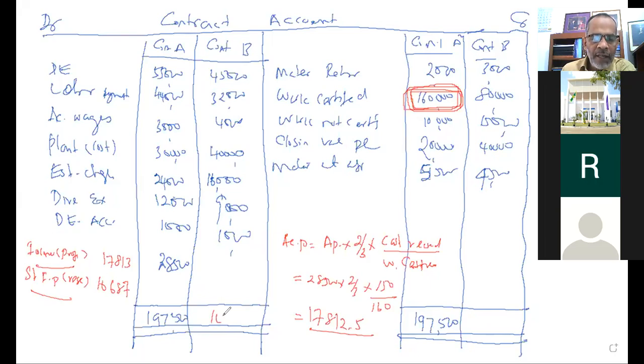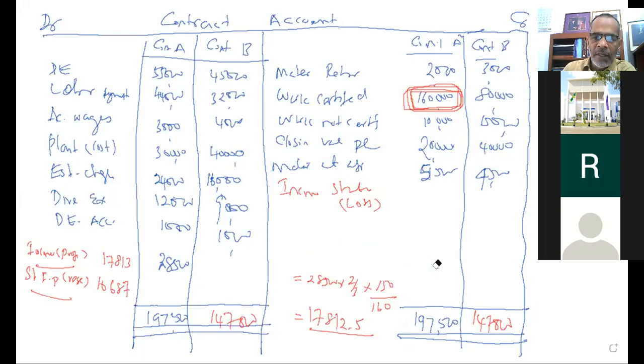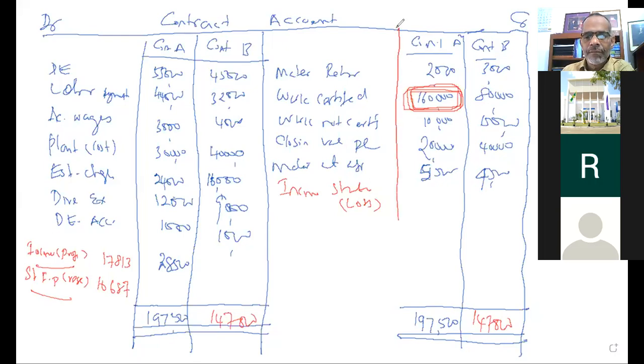How much is this one? 147,000. This time, do we have a profit or a loss? A loss. Therefore, this should be transferred to the income statement as a loss.